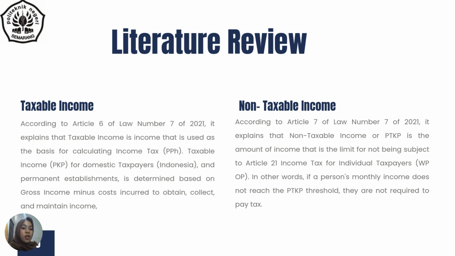The next is non-taxable income. According to Article 7 of Law Number 7 of 2021, non-taxable income or PTKP is the amount of income that is the limit for not being subject to Article 21 income tax for individual taxpayers. In other words, if a person's monthly income does not reach the PTKP threshold, they are not required to pay tax.